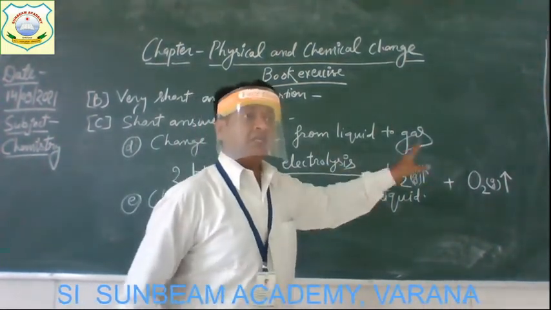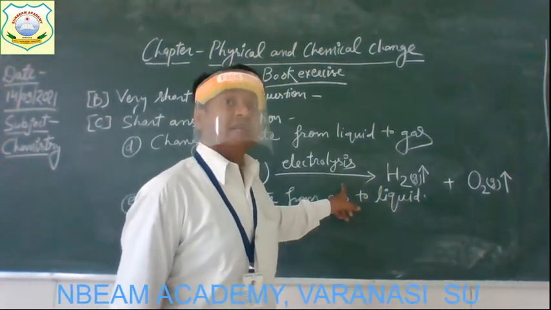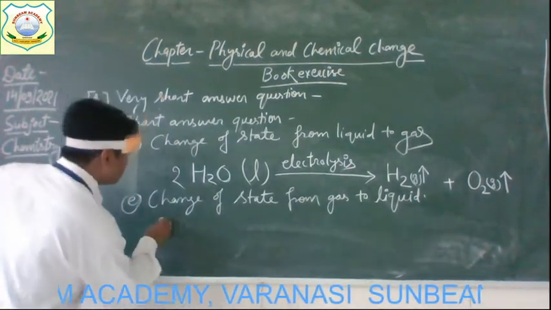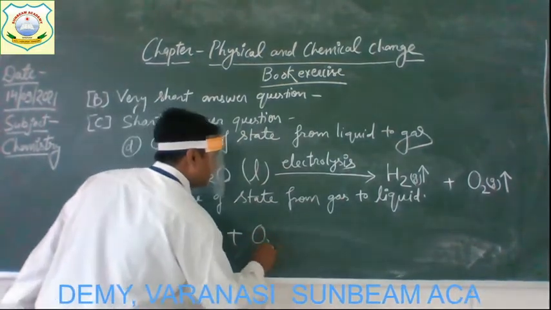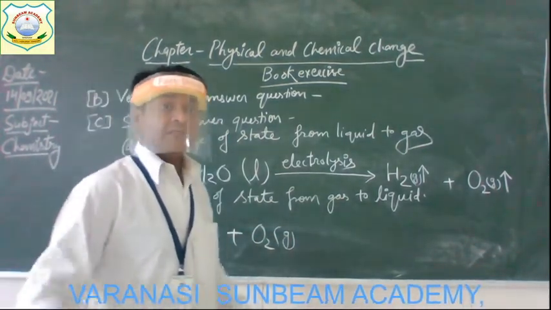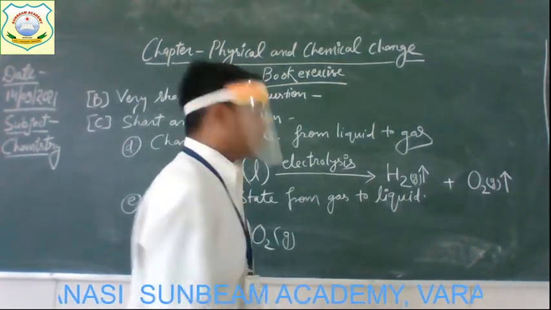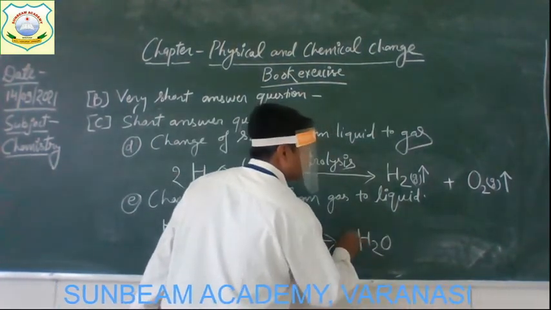When this reaction is reversed, this reaction is a reversible reaction. So when we take the two gases, hydrogen gas and oxygen gas, and when they both combine chemically, a chemical reaction will occur. So they will form a product, that is water.